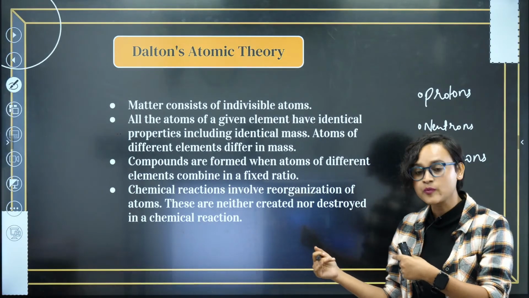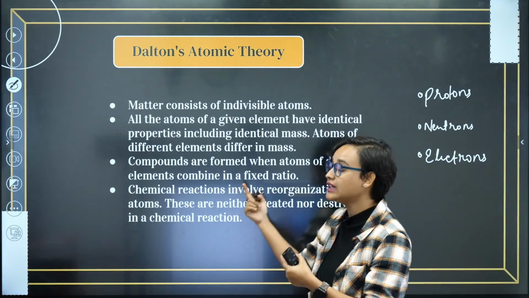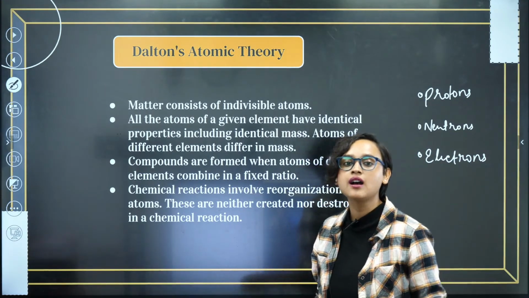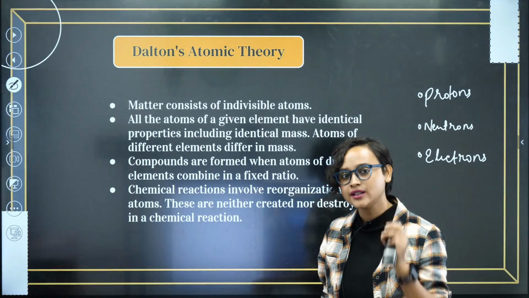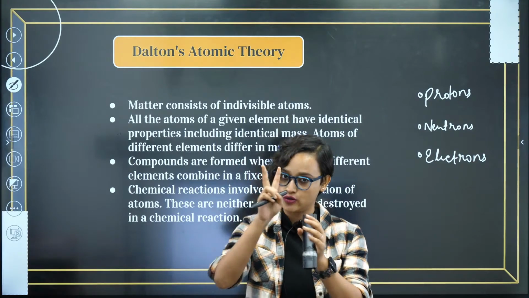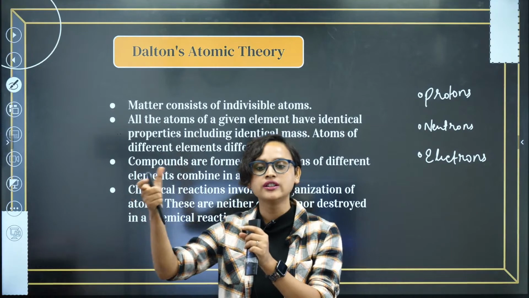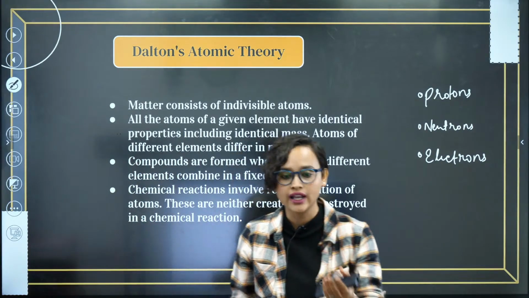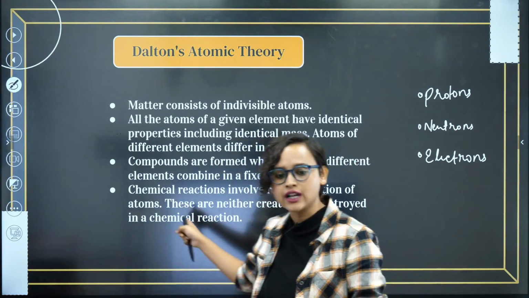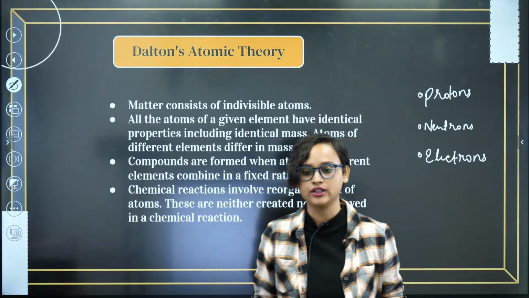That's one example. Now, he said that compounds are formed when atoms of different elements combine in a fixed ratio. Same example, let's take hydrogen and oxygen, 2 atoms of hydrogen and 1 atom of oxygen got together and they formed H2O. For isotopes, carbon 12, we will come to it, Venkata Rajya Lakshmi, just wait, we will come to isotopes, don't worry about it, okay?